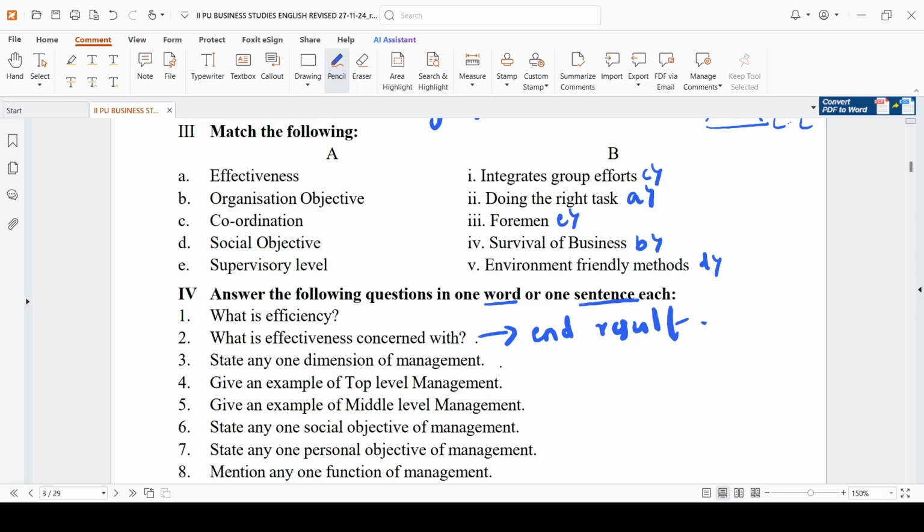State any one dimension of management. Where does this question come from? Dimensions of management. Management is multi-dimensional. Do you remember the features of management? What are the different dimensions of management? Management of work, management of people, management of organization. You have to write any one of it.